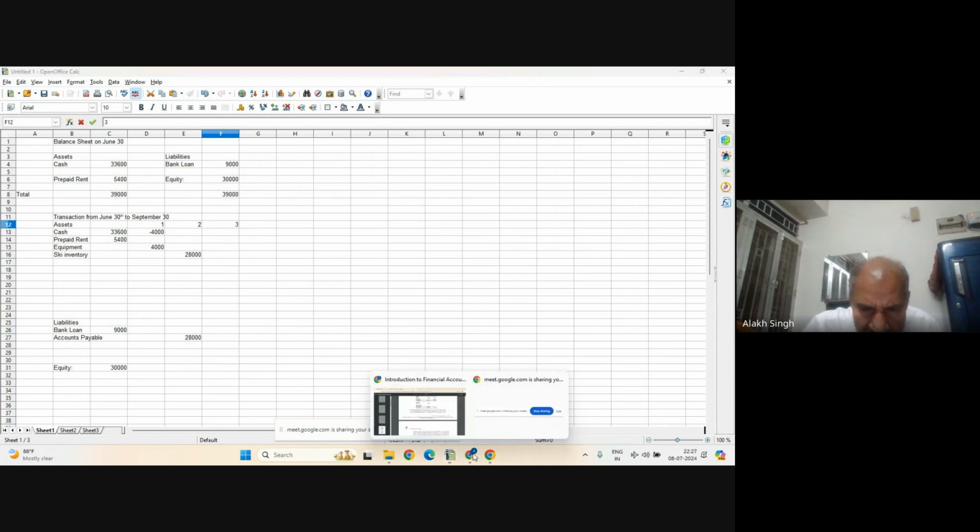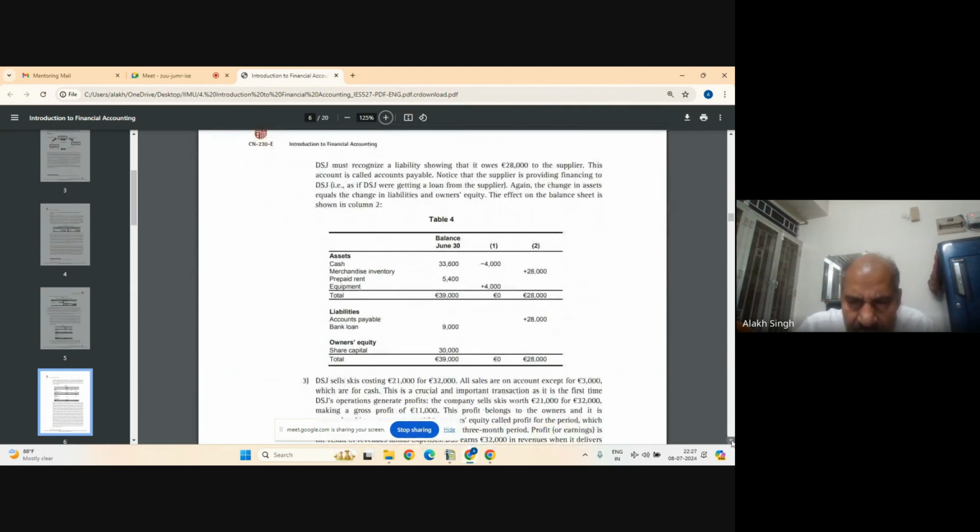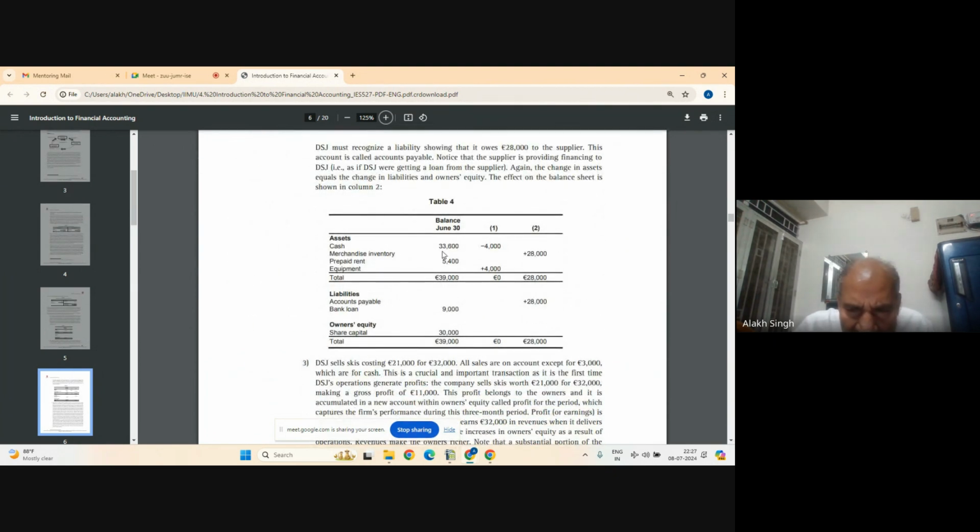So on 3, we come here. Let's see how the book has done. The book did the same thing: merchandise inventory 28,000 and accounts payable 28,000. I wrote the same thing because this account has to be payable. It has not been paid now, but it is payable. So that's how we do.